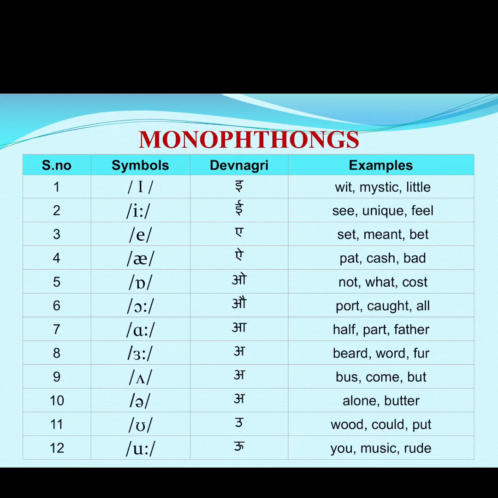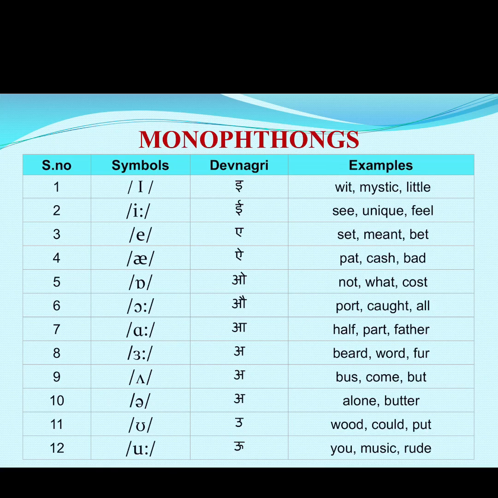Second point, this symbol is known as long e, for example, see, unique, feel. Number 3 is pronounced as e. For example, set, meant, bet.